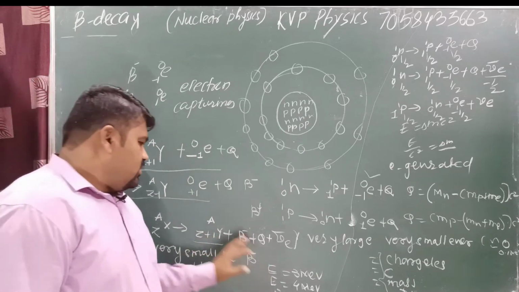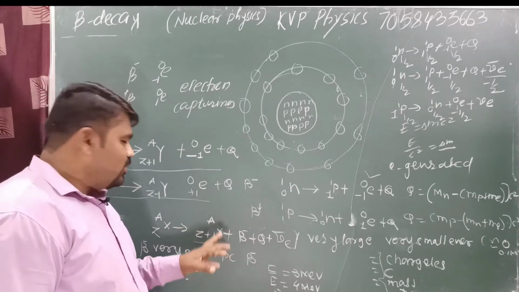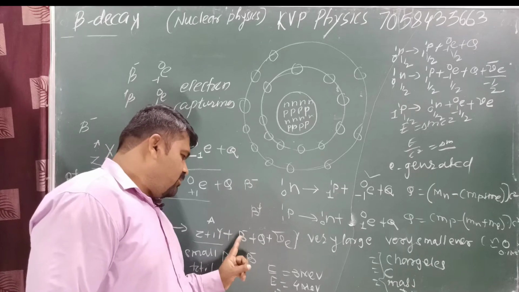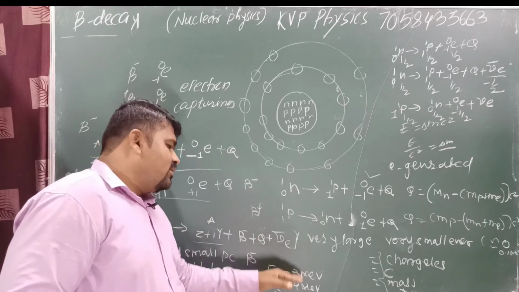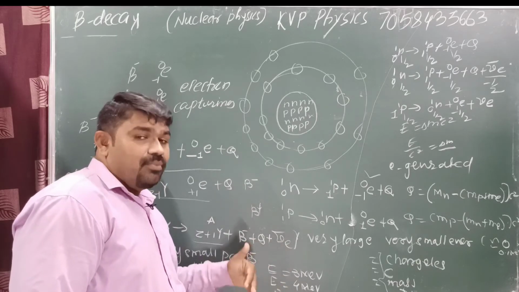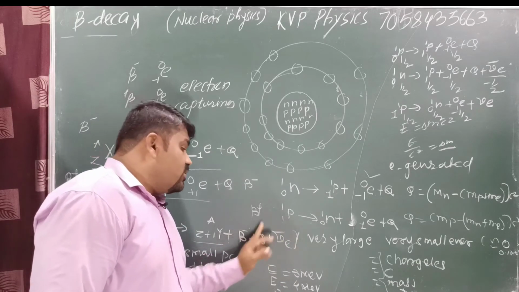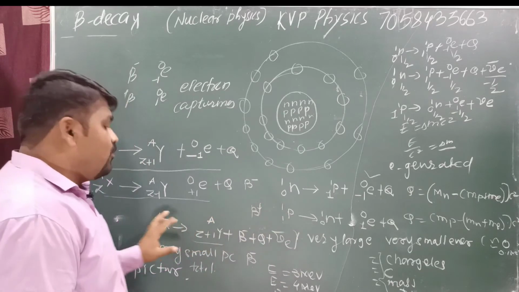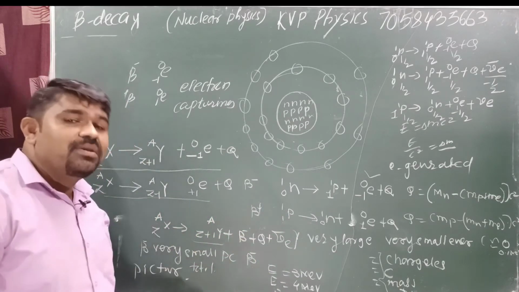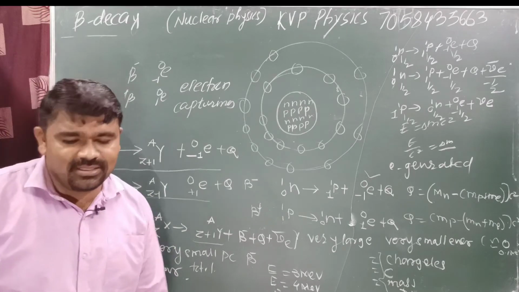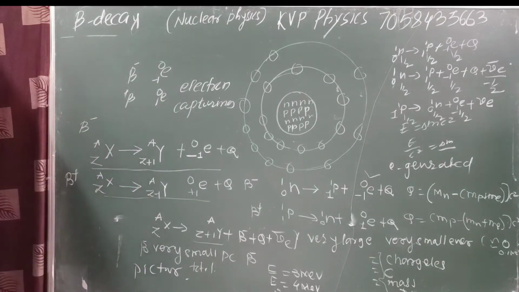Why is energy not conserved? This particle gets approximately 0 energy, whatever the energy goes to the beta only. But beta also does not attain 100% energy, it attains 30, 40 or whatever, 3, 4, 4.1 like that. The remaining energy goes to this particle. Now we can write down this reaction. Then energy as well as spin momentum both are conserved in this case.